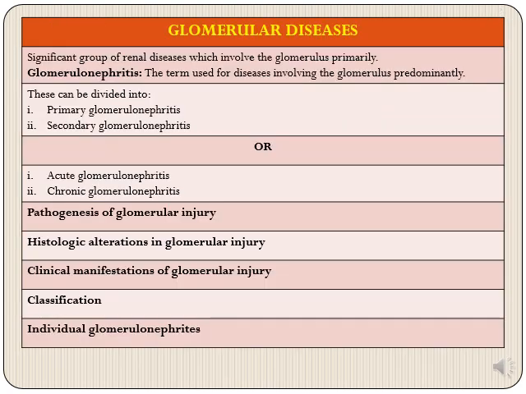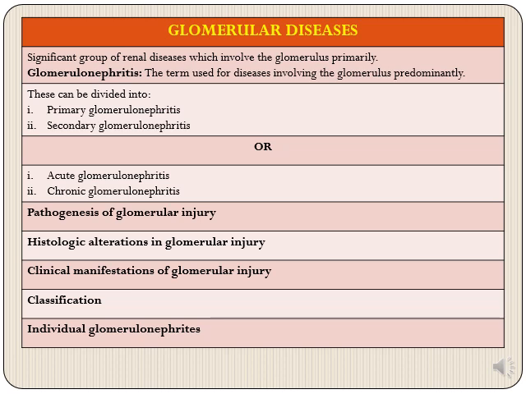So there are a large number of diseases which can involve the glomerulus primarily. Glomerulonephritis is the term used for diseases which involve the glomerulus predominantly. As we will see, in various types of renal diseases, all the components of kidney can be involved. So in glomerulonephritis, although glomerulus is the predominant site of affliction, the tubules, the interstitium, the vessels can also be affected to some degree. But glomerulonephritis is the term used for diseases where the disease will start or it will involve the glomerulus predominantly.